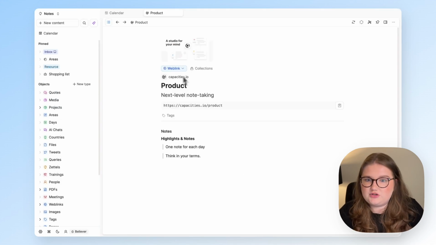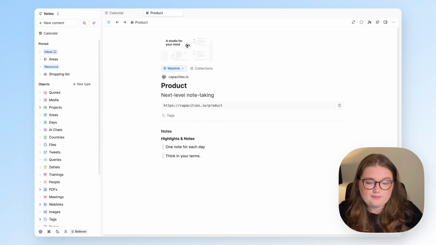So that is an introduction to the Web Highlights browser extension. It's a great tool and one that I think a lot of people can get a lot of use out of.